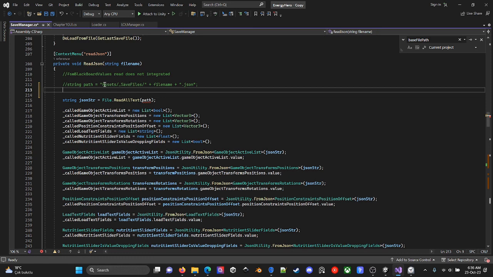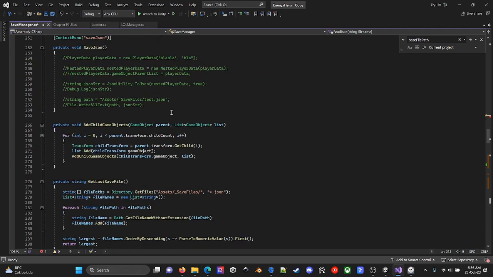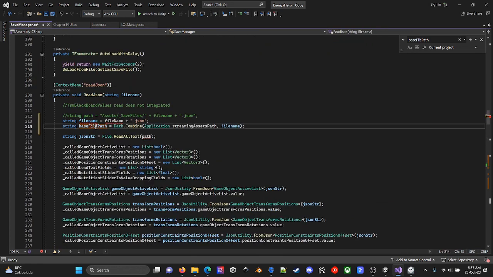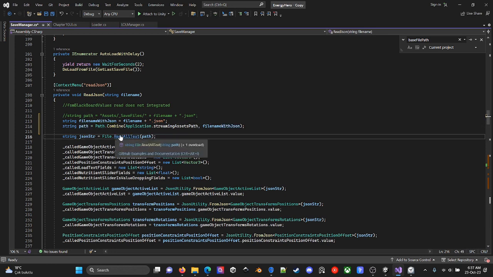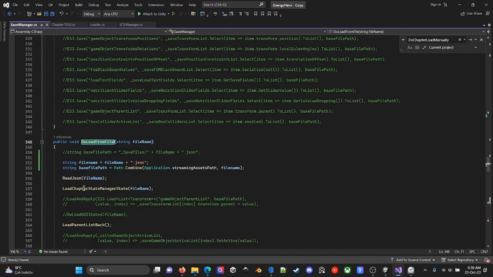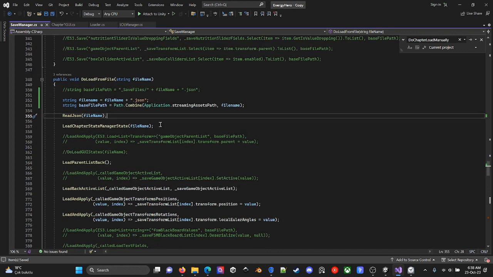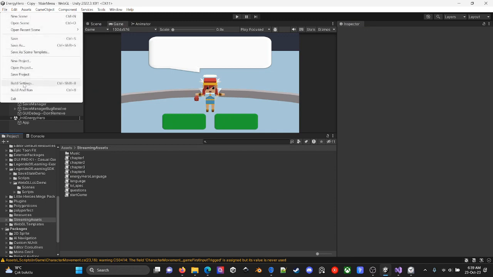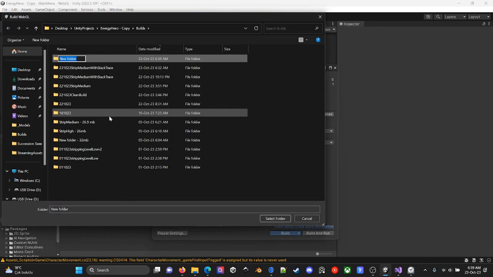Resources load, read JSON. Okay, this is just looking for these assets save files, so my path is not there. My path should be the file name with the JSON extension. This is my path. Read all text, JSON file name. Chapter pressed, save manager, load manually, load from file. Okay, this is the path. Right now it should work. Let's get another build, version 2.